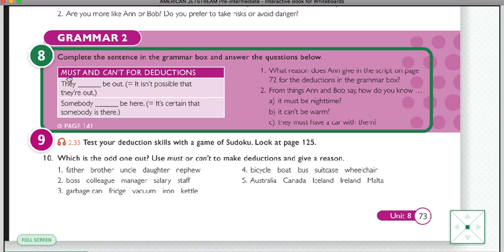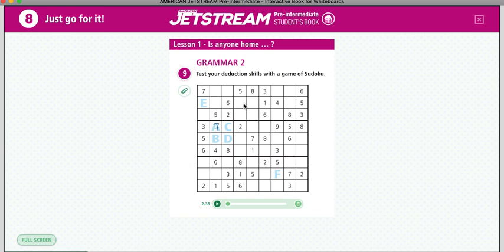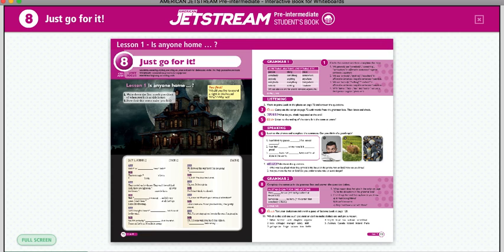Okay, and must, when you are really, really sure that something happens, and can't, when you are really, really sure that that thing is not possible. Then you are going to try to guess the results over here by listening to the audio. And the audio is about the words must and can't, so that's when you practice the grammar.